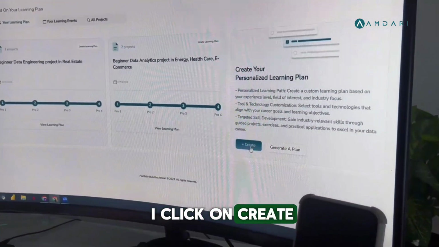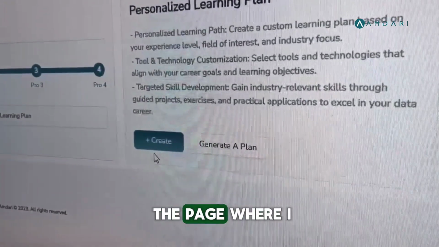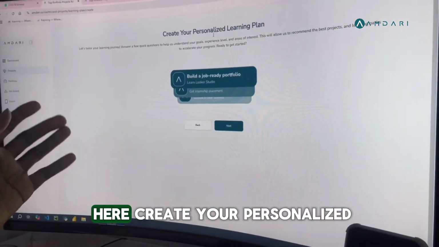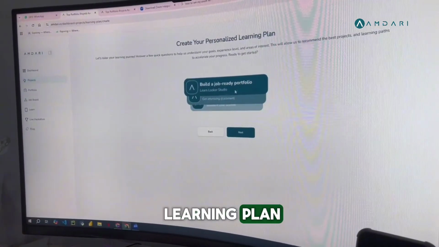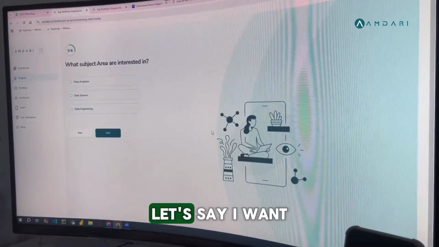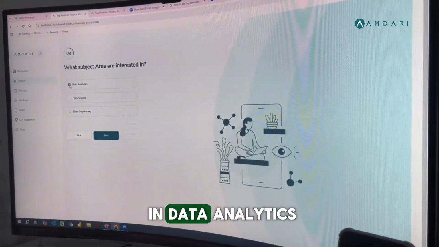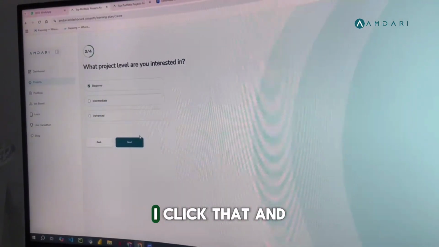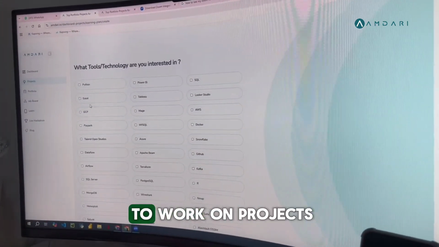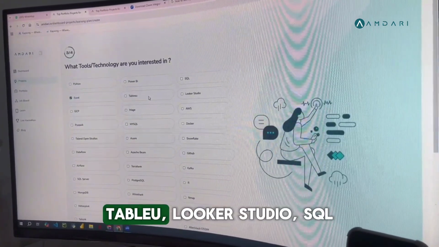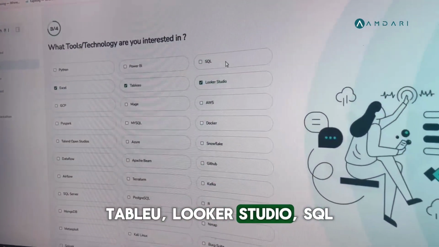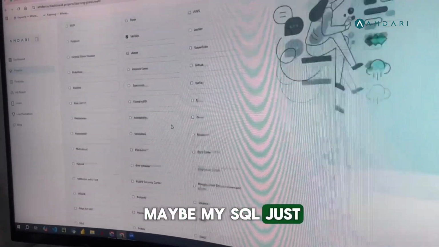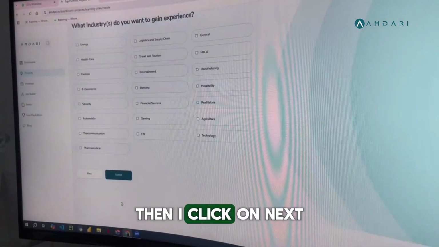When I click on create, I am redirected to the page where I can create my learning plan. As you can see here, create your personalized learning plan. Now I click on next. Let's say I want to work on projects in data analytics. Let's say I am a beginner. I click that. And let's say I want to work on projects in Excel, Tableau, Looker Studio, SQL, Power BI, and maybe my SQL, just in case. Then I click on next.